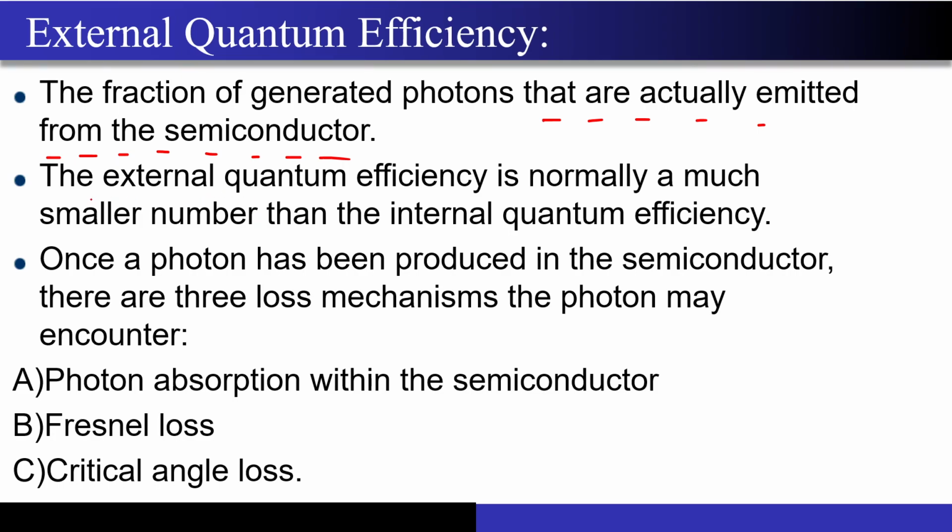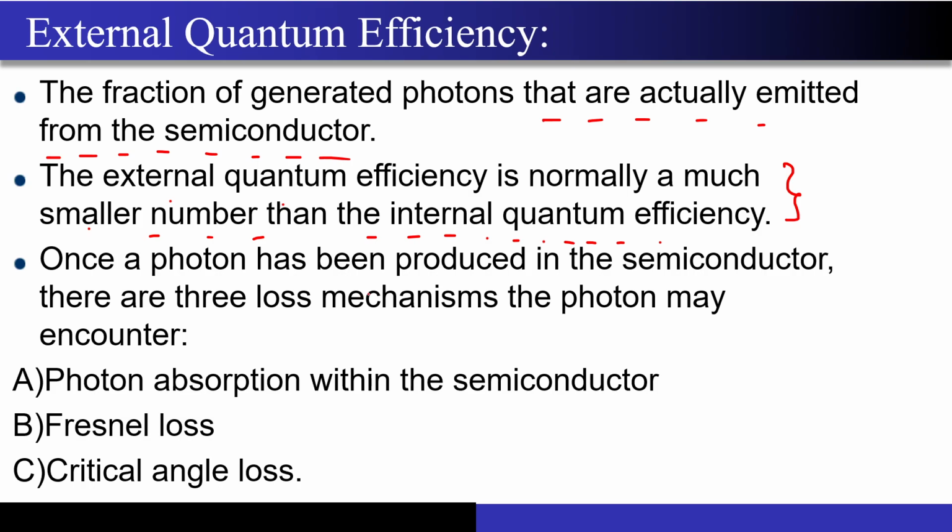So the external quantum efficiency is normally a much smaller number than the internal quantum efficiency. We will solve some numericals. This point, just take it for granted as of now. We will solve one or two very easy numericals and you will see why this statement holds true.